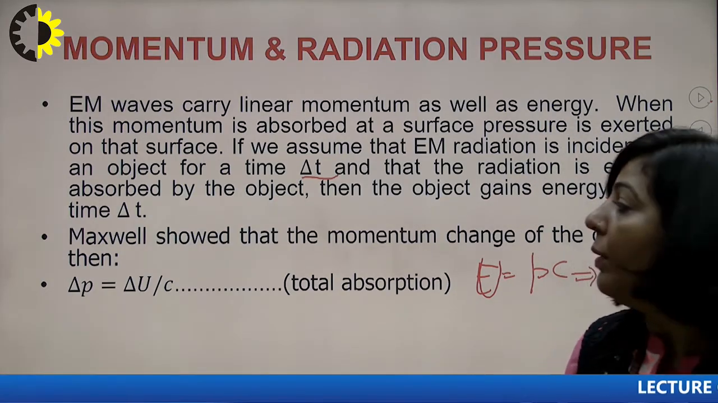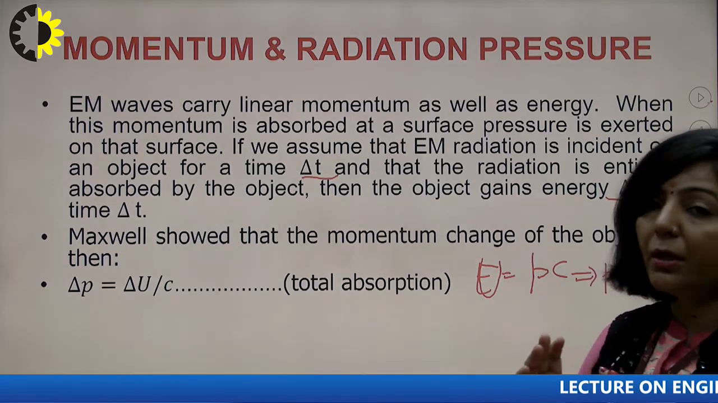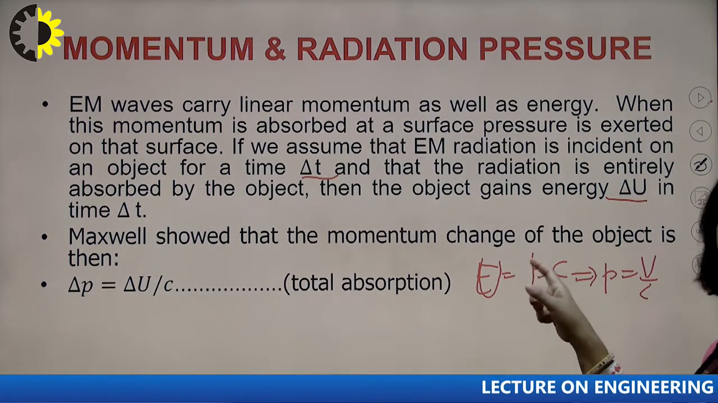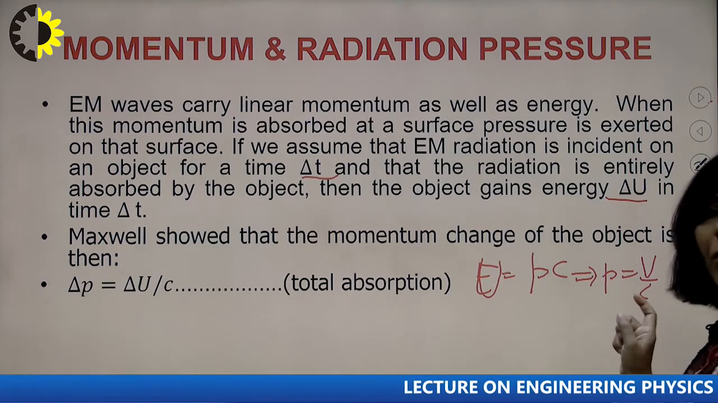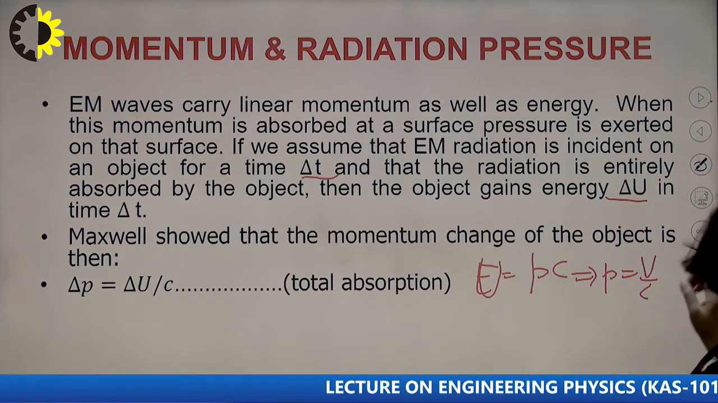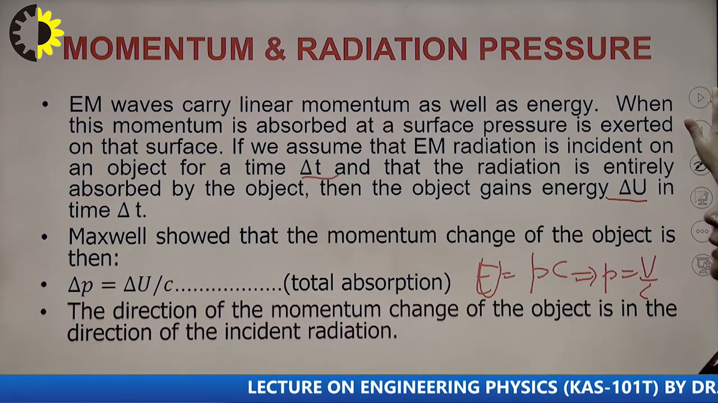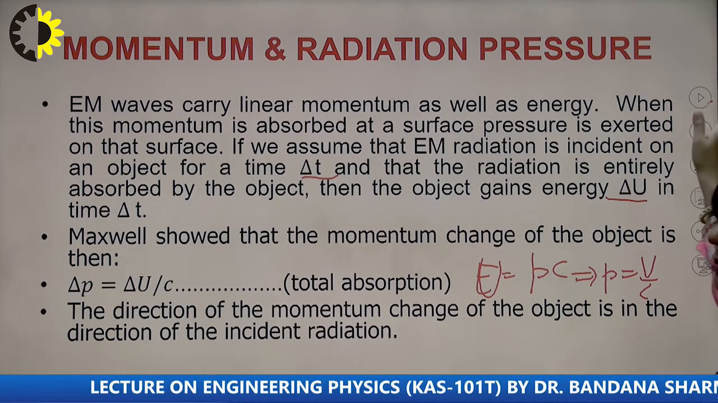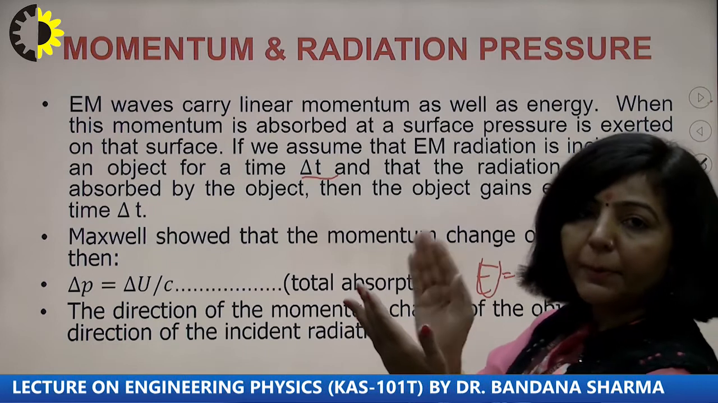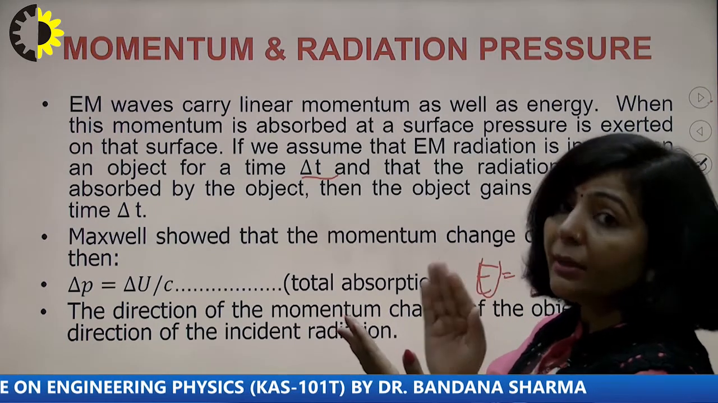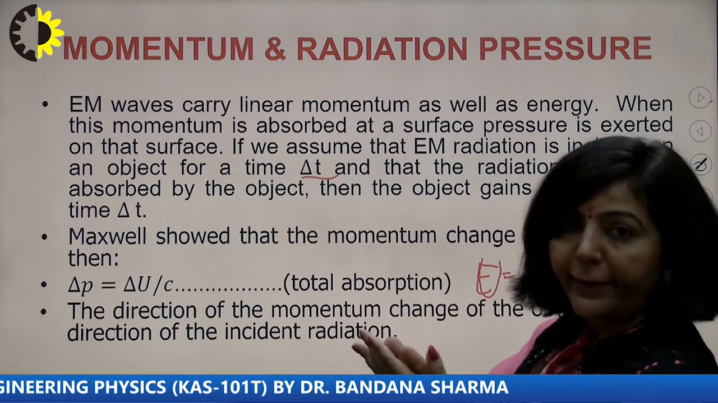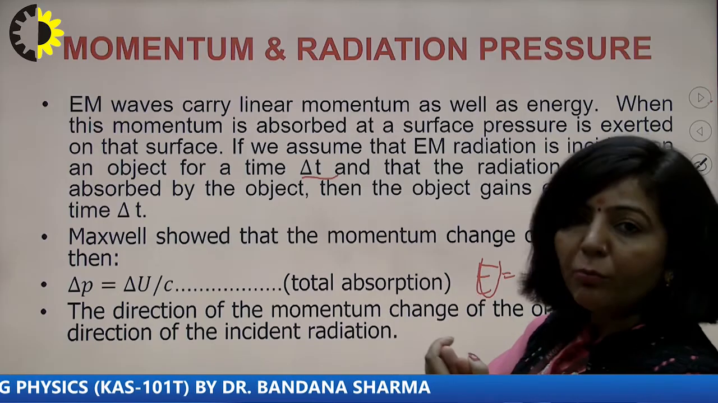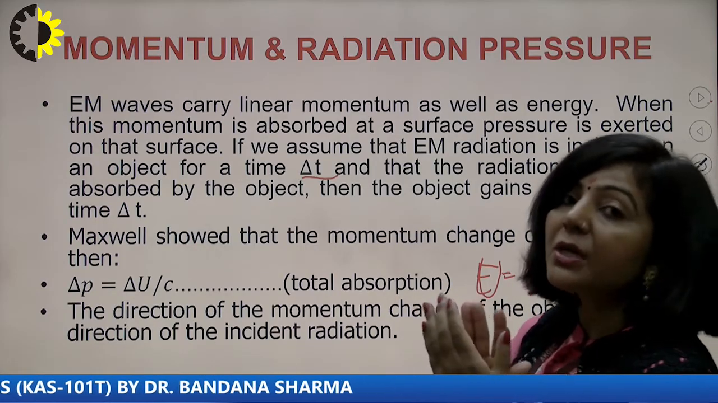Energy is delta U, energy upon c, delta U upon c. How are you getting that? From the concept of massless particles, you are getting this: delta p is delta U upon c. The direction of momentum change of the object is in the direction of incident radiation. So whenever an electromagnetic pulse strikes a surface, there will be a change in momentum of that radiation, and that change in momentum is given in terms of energy.